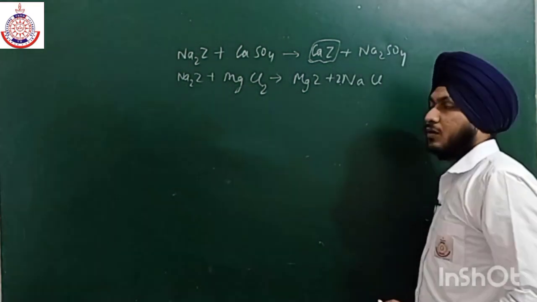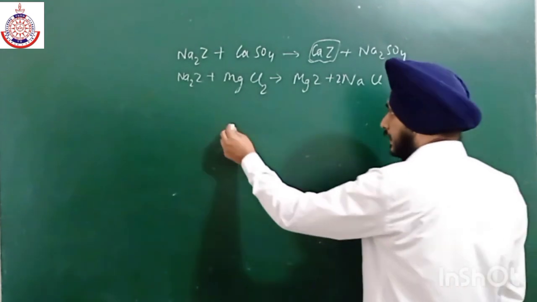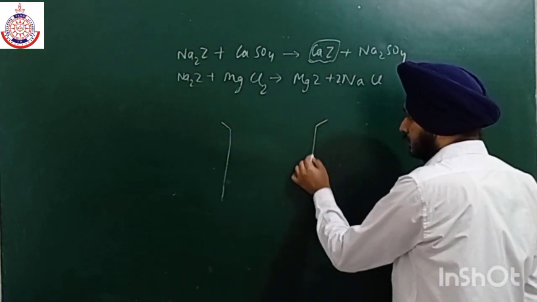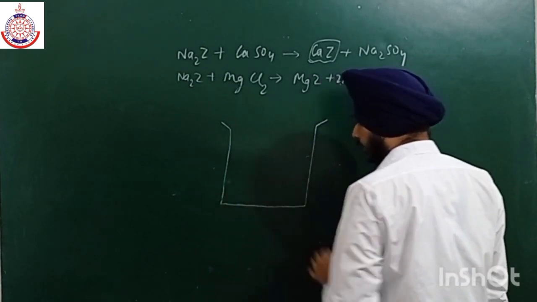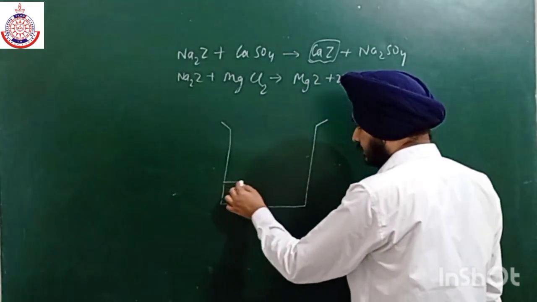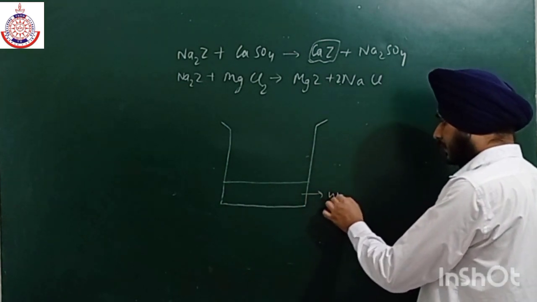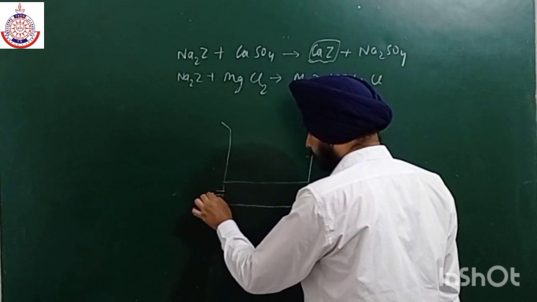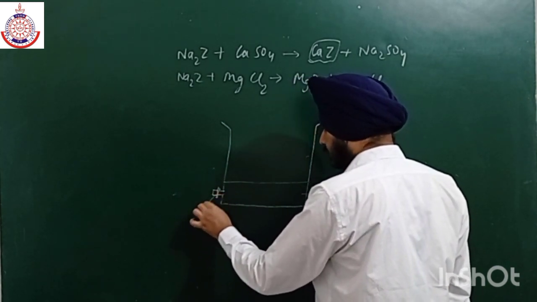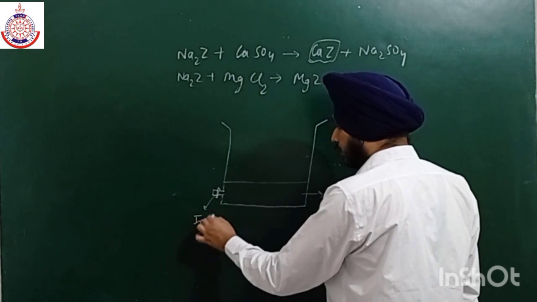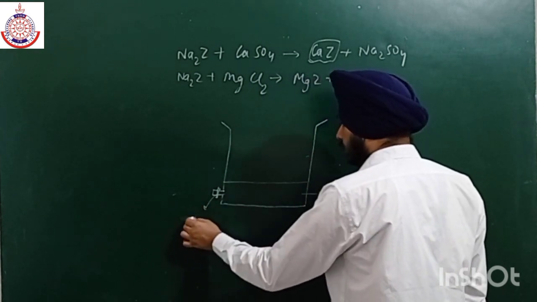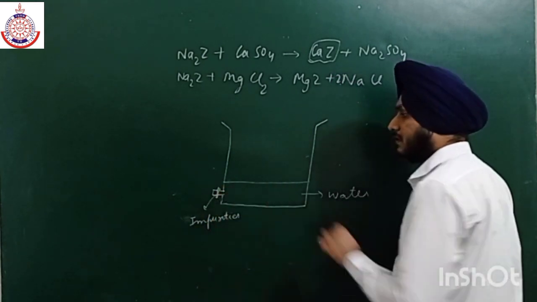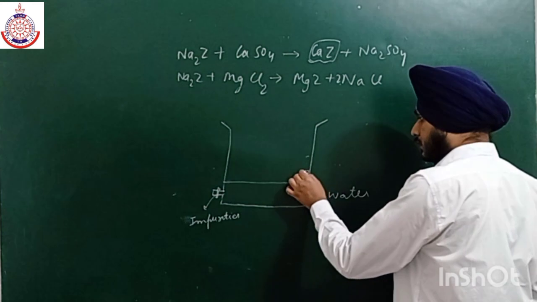And the whole apparatus, the experimental setup, is we have to take a tank like this. So this is a tank, in which at the bottom we have water. And here we have an outlet in order to remove all the impurities. Impurities can be easily removed from this outlet.